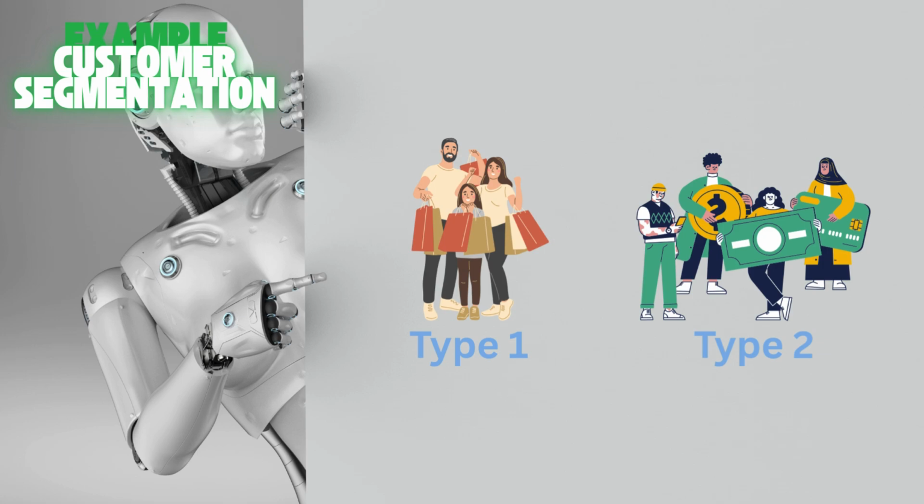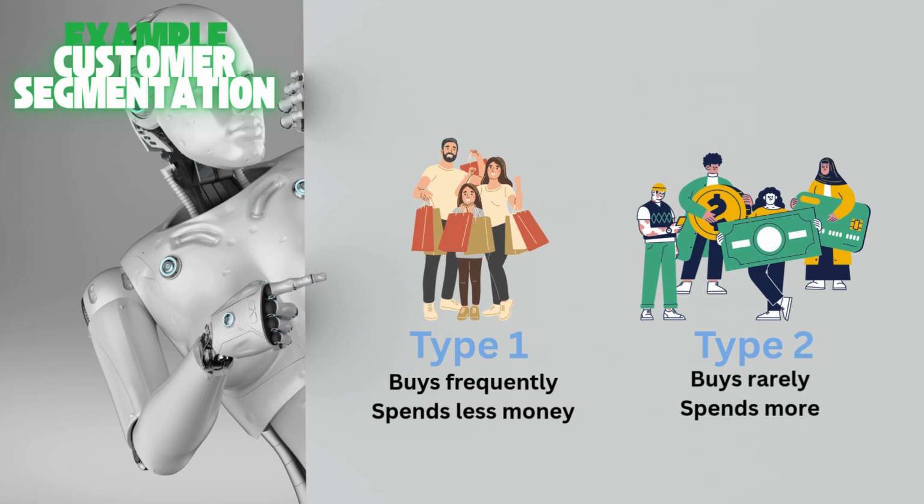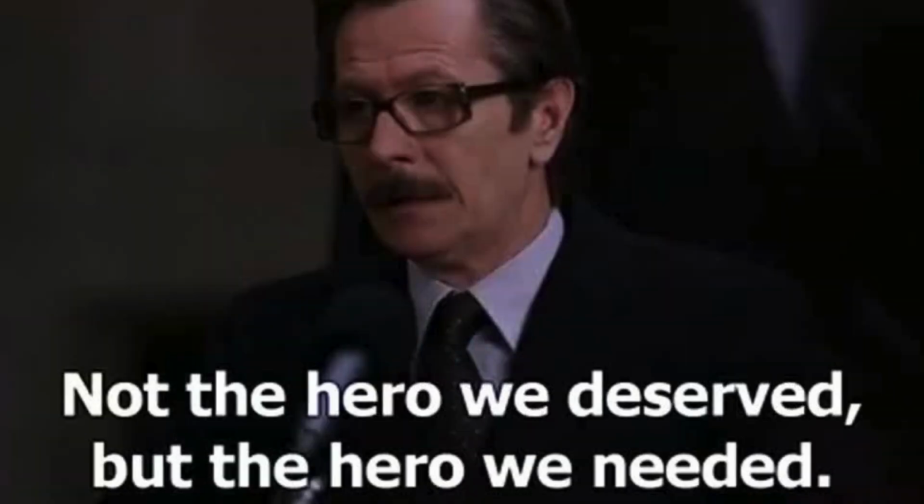The model groups customers based on similar behaviors. For example, it might find that one group buys frequently but spends less, and another group buys rarely but spends a lot. These groups are formed based on patterns the model discovers, not the ones we specify. And that's why it's called unsupervised.